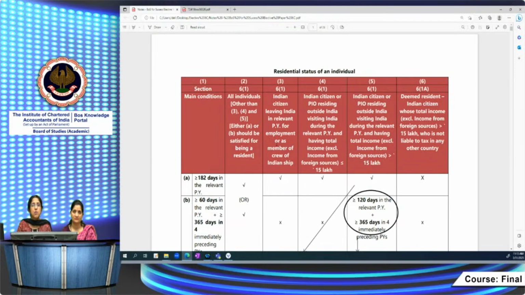Now, how we have planned the things. Residential status, as I told you, is very important, because first and foremost, you have to know the residential status before you start answering any question. Regarding individuals, things have become quite complicated. Over the last couple of years, amendments have come relating to different number of days of stay, and the deemed resident concept has been introduced. So we will be taking up residential status first.